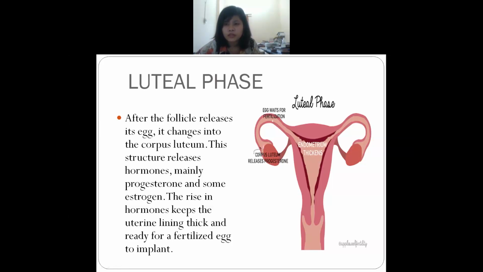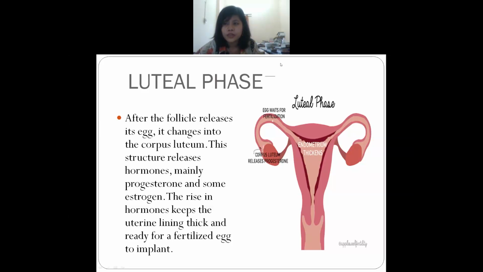And what is the function? What is the role of these two hormones? The rise in the hormones, both the estrogen and progesterone, will help in thickening the uterine lining. This is the uterine. So they will help in thickening. I mean the size of this uterine will increase.